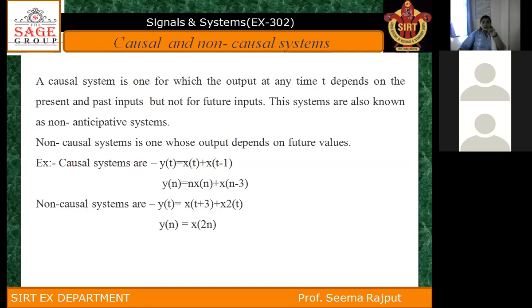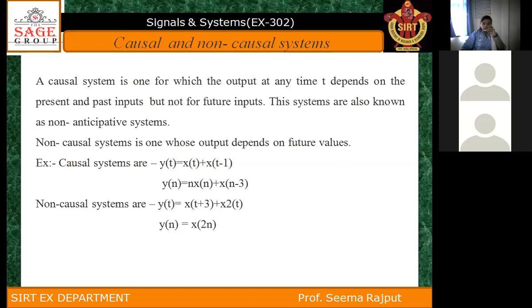Those systems which depend on present and past inputs are called non-anticipative systems or causal systems. And what is a non-causal system? A non-causal system is one whose output depends on future values. That is known as an anticipative system.